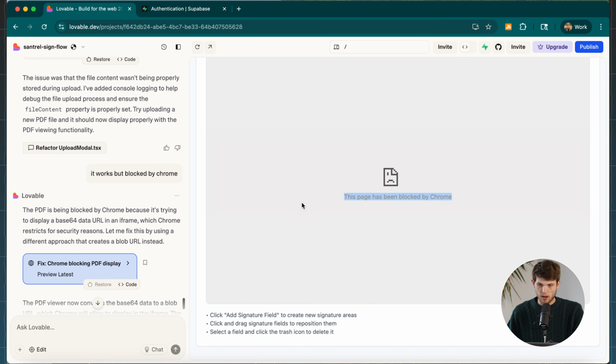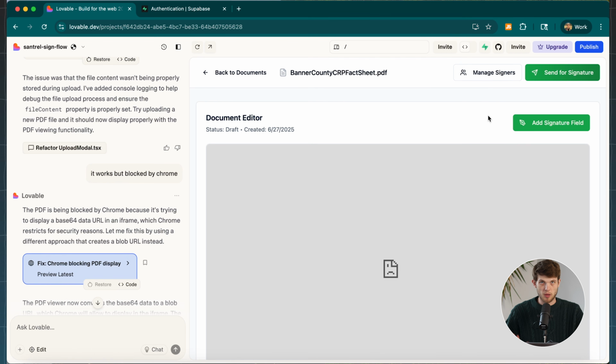But what I actually want to do right now is show you some things that might pertain to you when you're building software using Lovable. I want to show you how to set up payments, how to connect to Stripe, which is going to be very important if you plan on making any money with this potential software that you might be building. I also want to show you some other features, like making sure that we're emailing people who are coming to our platform. You can connect this with various different email platforms. That's going to be something very important.